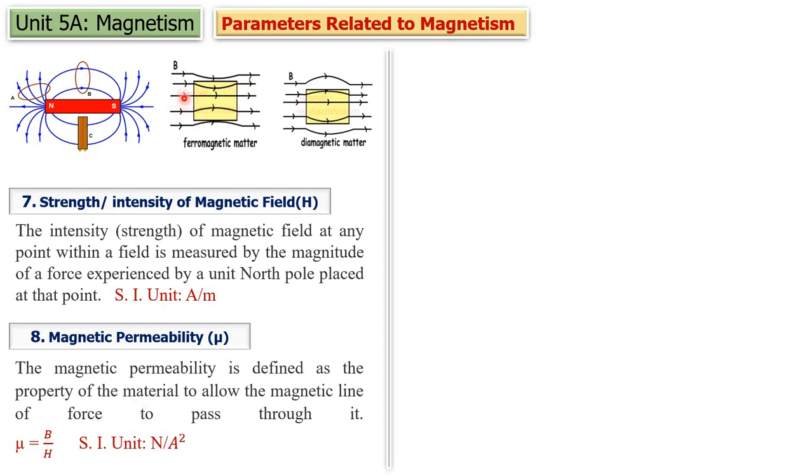So the flux lines B passing through this material is directly proportional to H. So B by H is constant, and that constant is nothing but permeability. We can define permeability in other words also. It is the ratio of magnetic flux density to magnetic field strength or intensity of magnetic field. So B by H, this ratio is nothing but permeability. Its SI unit is Newton per ampere square.